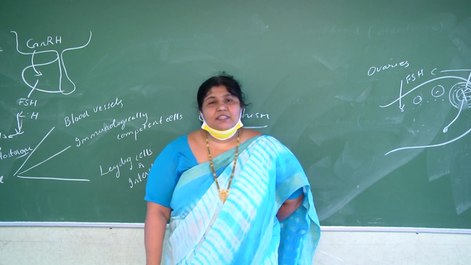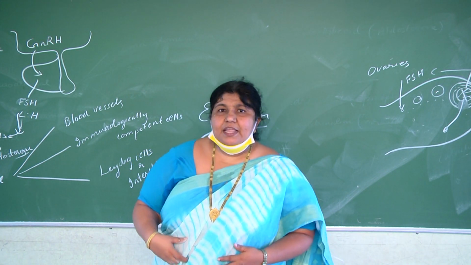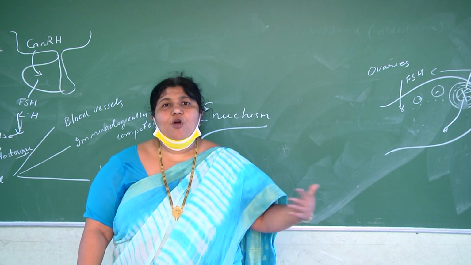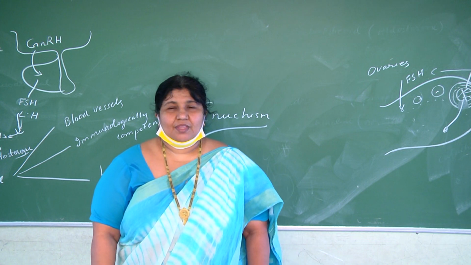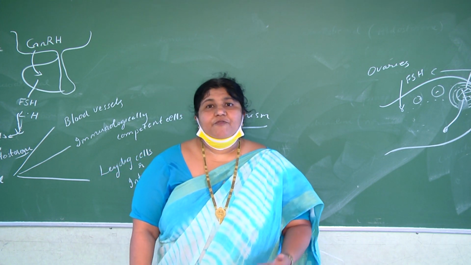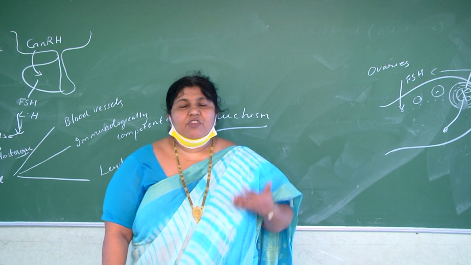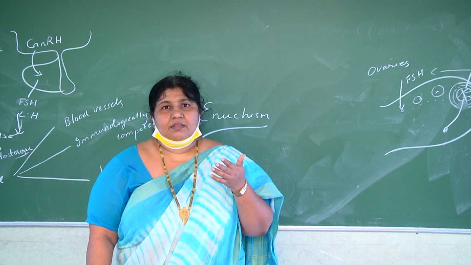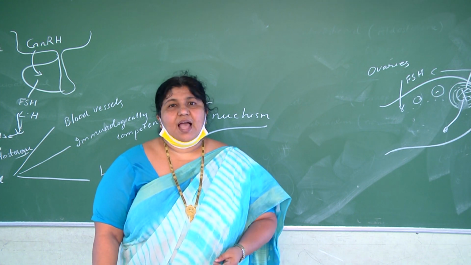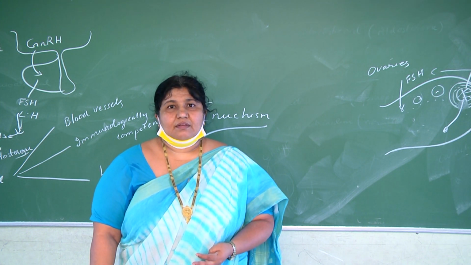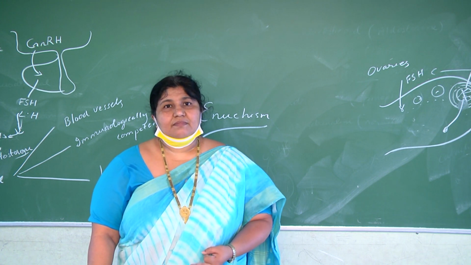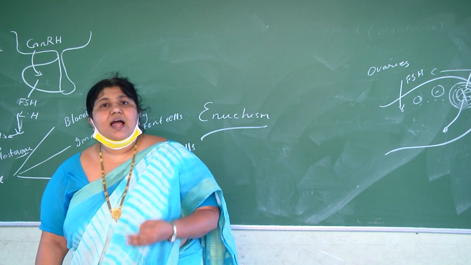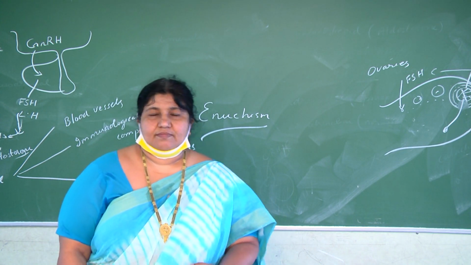Now estrogen helps in the formation of female reproductive organs like the uterus and fallopian tube. All these are formed because of estrogen. And estrogen helps in female secondary sexual characters. Females also have some external characters like a high pitched voice, etc. These are the female secondary sexual characters which are under the influence of estrogen.